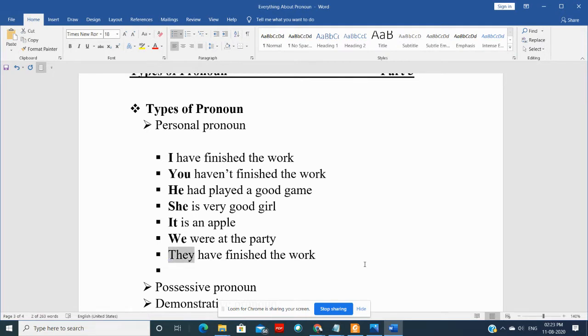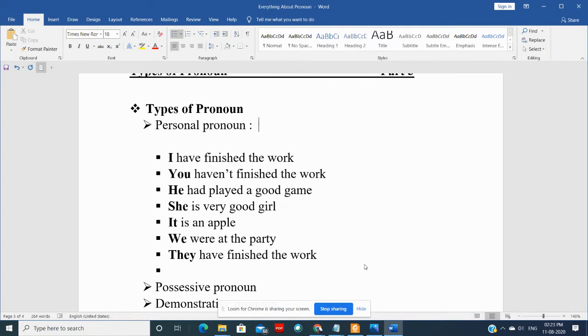We. And they have finished the work. They. See, all these pronouns, they stand for the names of persons or things. All these pronouns, which I have just bolded, okay, I've kept them in bold letters. So all these pronouns, they stand for the names of person or things, and such pronouns are called personal pronoun.